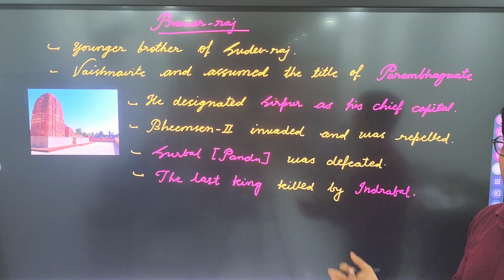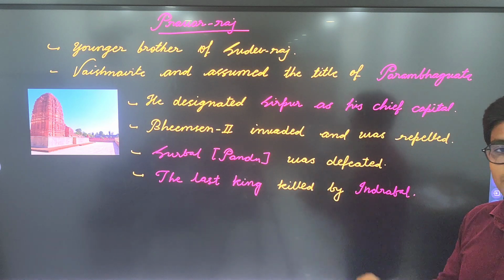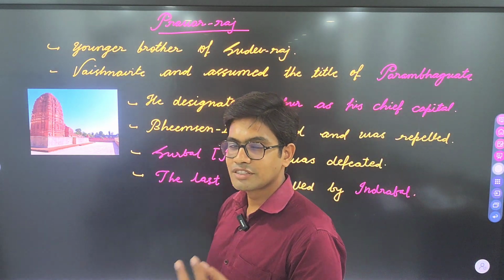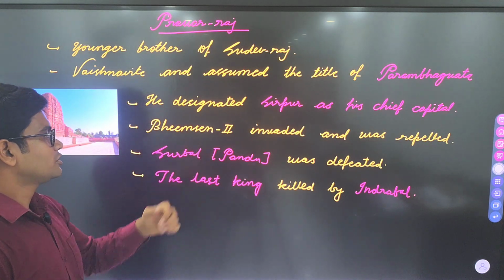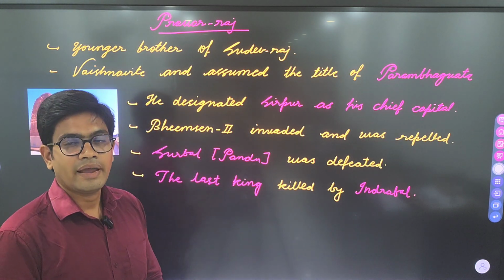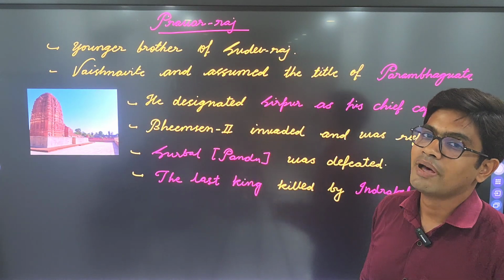He designated Sirpur as his chief capital, and during his reign, two invasions took place against Sharabhpur. The first invasion was by Bhimsen II, and he was valiantly repelled.